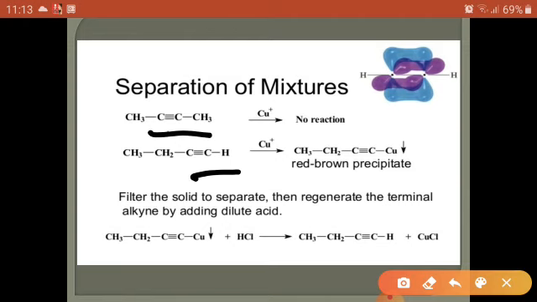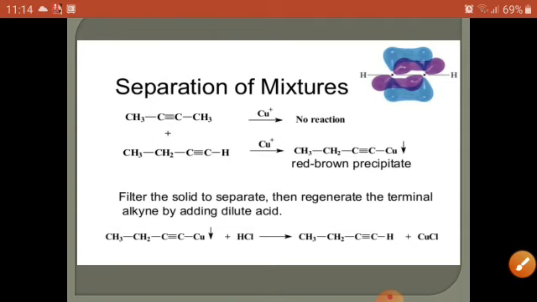If two different alkynes are present and we treat with cuprous chloride, if no reaction occurs, it means the triple bond is present in the internal position, and if a red brown precipitate is formed, it means terminal alkynes are present. So filter the solid to separate, and regenerate the terminal alkyne again by treating it with acid, HCl or also nitric acid. So these terminal alkynes are regenerated when treated with acid.